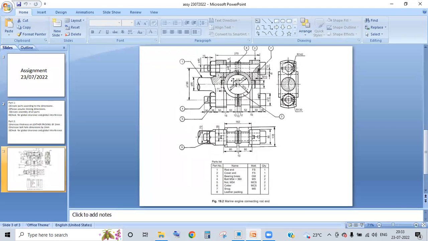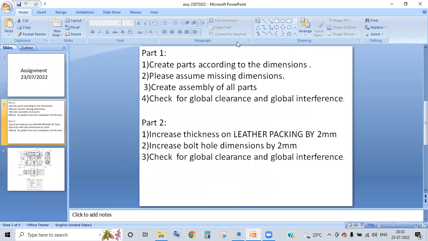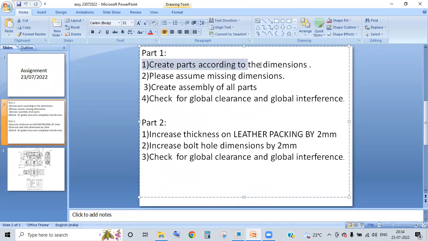Okay, so this is a diagram assembly. You have bolts. Okay, don't go for nuts. Just draw your bolts. The connecting end of the piston, this end of the piston, just draw it and do the assembly. Whatever dimensions are not there, just assume it. Okay, the first part of your assignment is create the parts according to the dimensions, assume dimensions whatever required, create assembly of all of the parts, and check for global interference and clearance, and you should take a snapshot of it and keep it in the PPT.